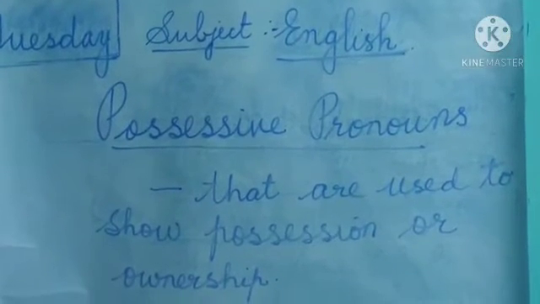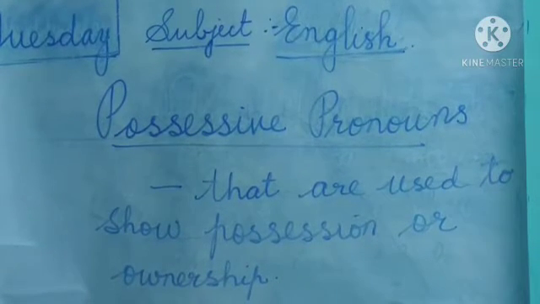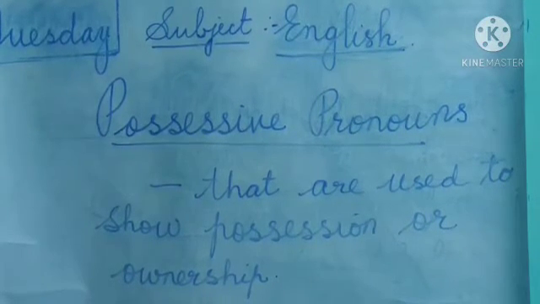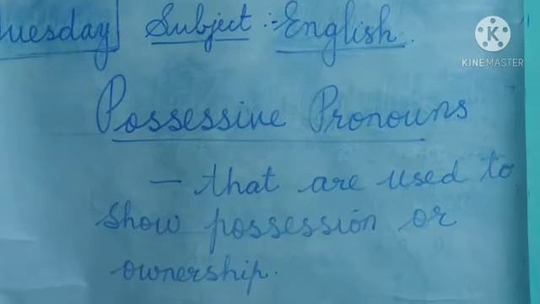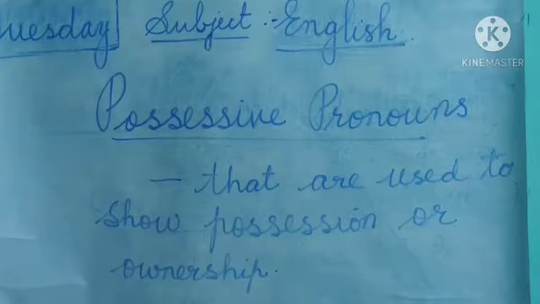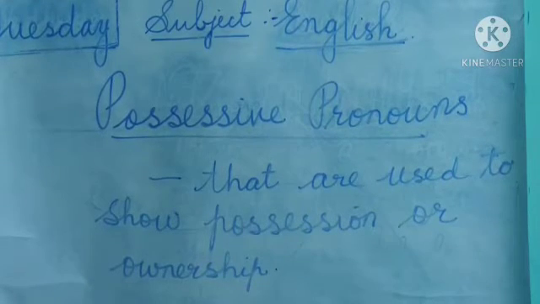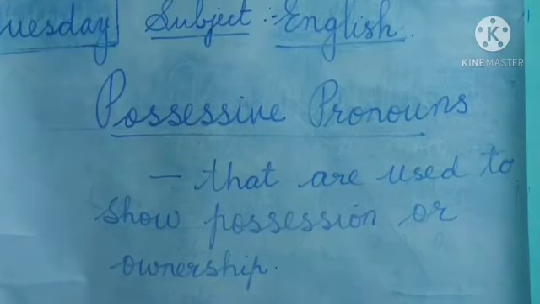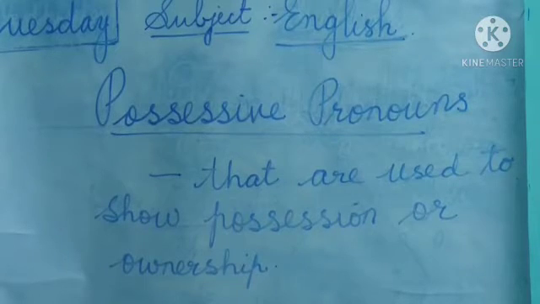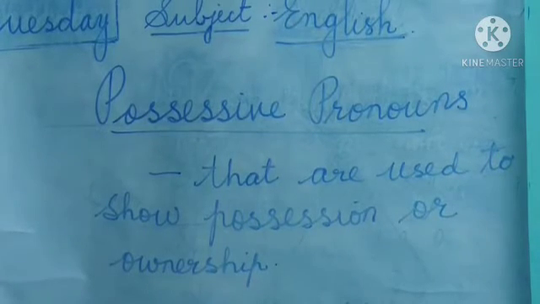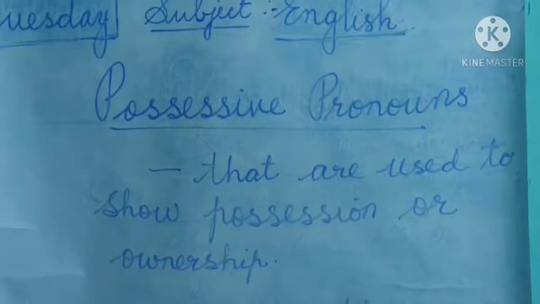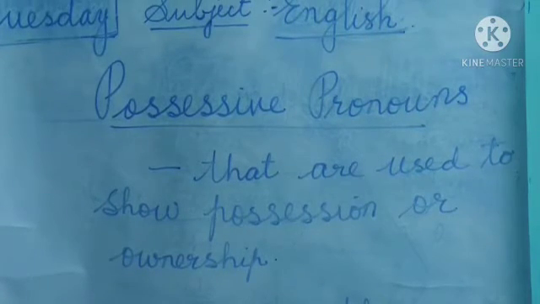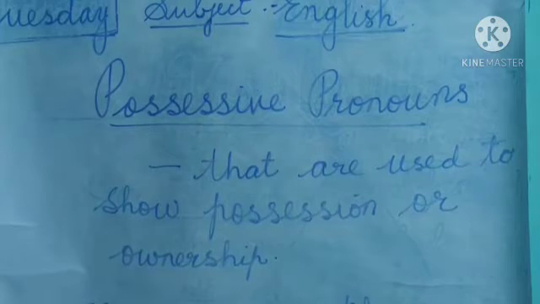Okay. The next is the possessive pronouns. I think I have told you before about the possessive pronouns. Again, I just want you to know about it. When you know it again, it will be thorough for you and it is going to be very useful for you. So, we learned what is a pronoun and this is possessive pronouns. The word possessive means it is for me alone, as we say. That is called a possessive.